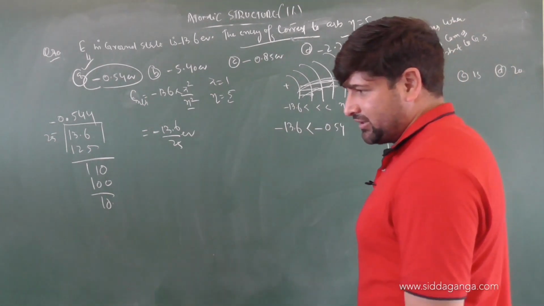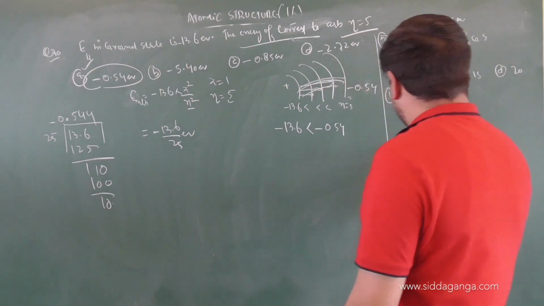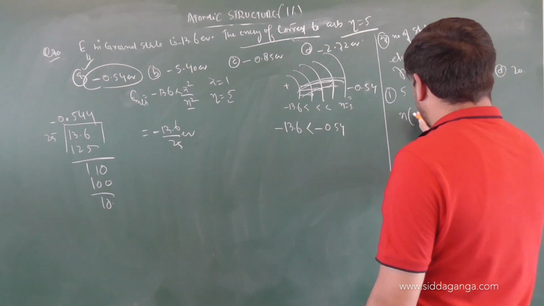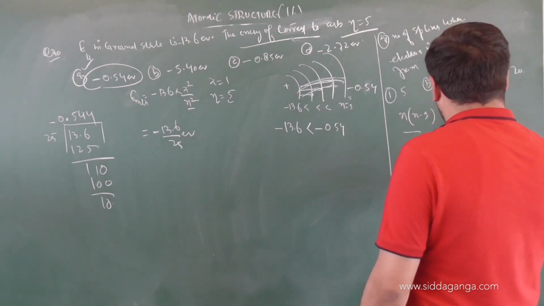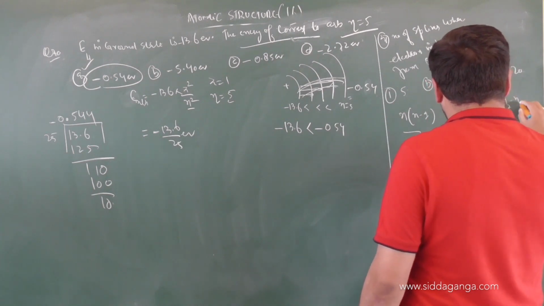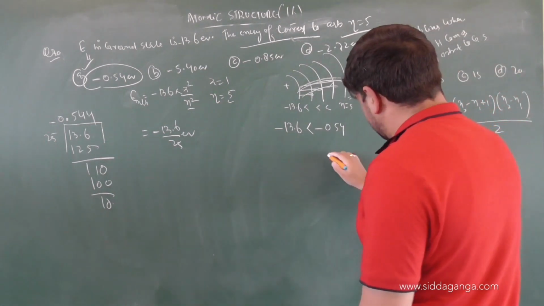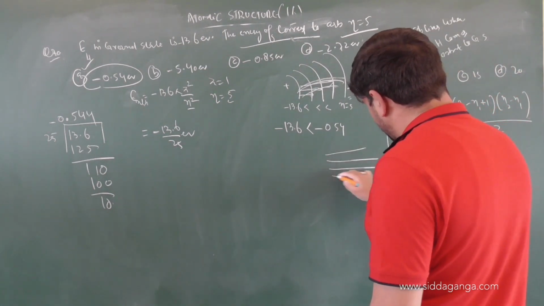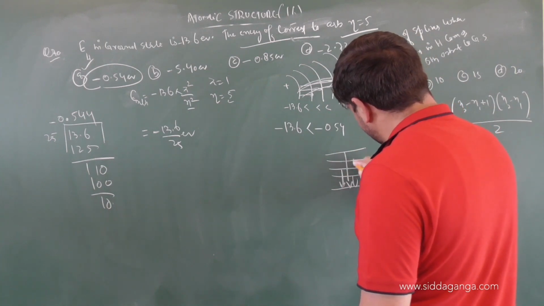Yesterday we have learned how we can calculate the number of spectral lines in a series. There are two ways: n(n minus 1) divided by 2, or (n2 minus n1 plus 1)(n2 minus n1) divided by 2. This is how you can calculate the number of spectral lines when the electron is coming from the fifth energy level to ground state.